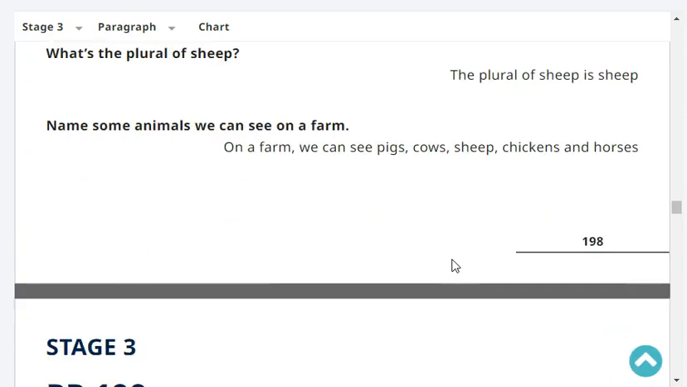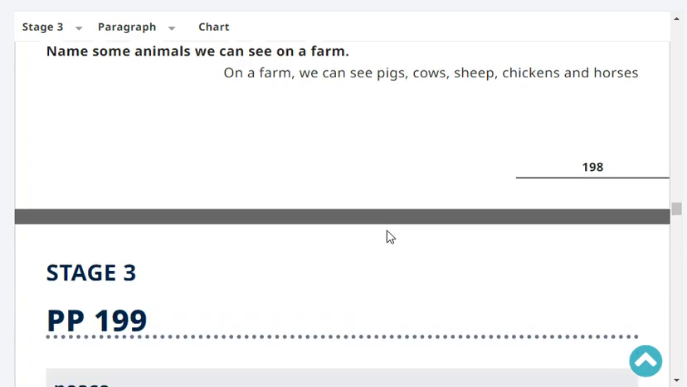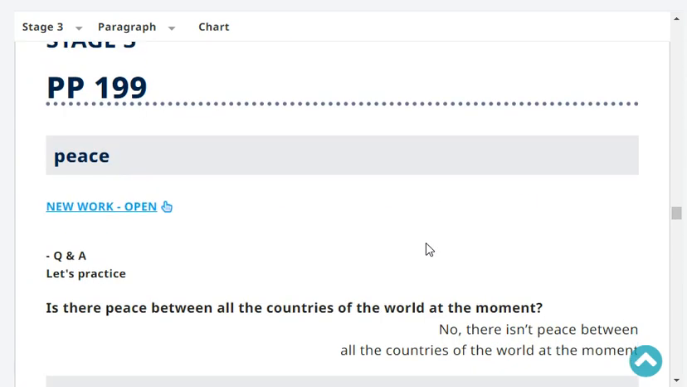What's the plural of sheep? The plural of sheep is sheep. Name some animals we can see on a farm. On a farm, we can see pigs, cows, sheep, chickens, and horses. Very good.